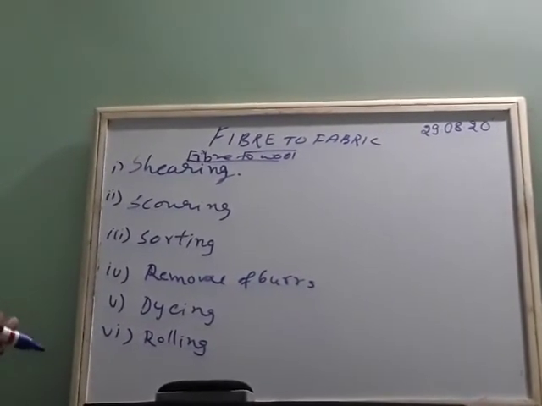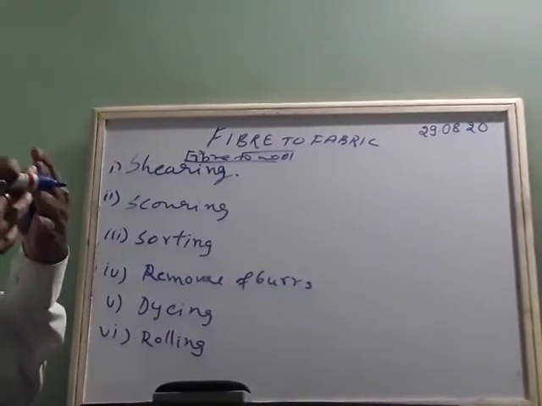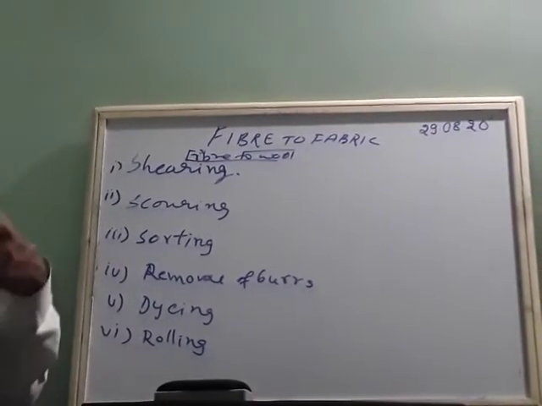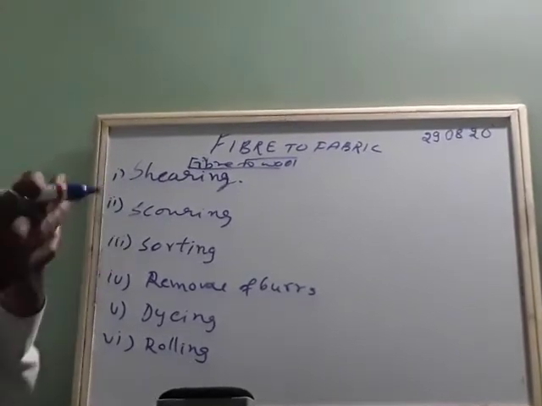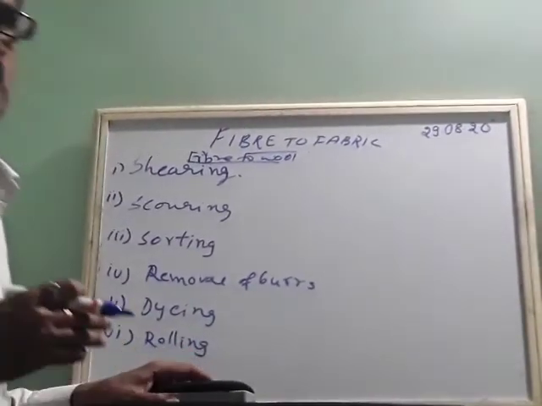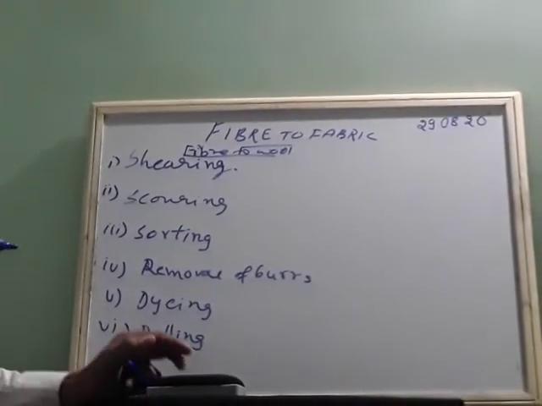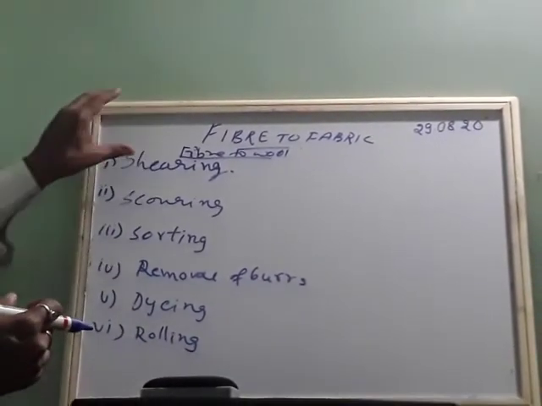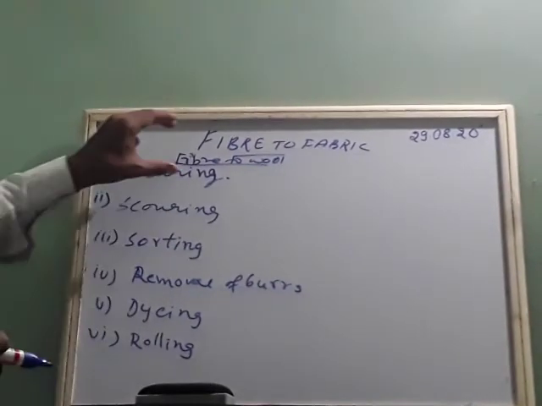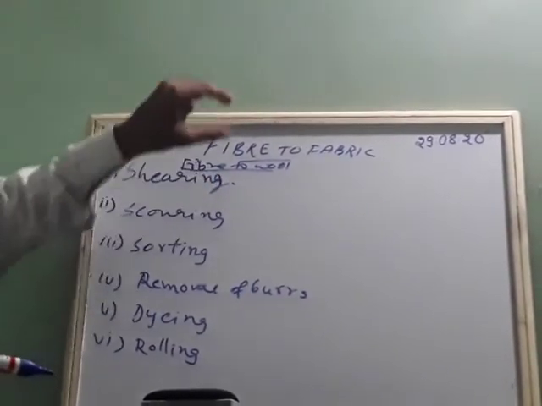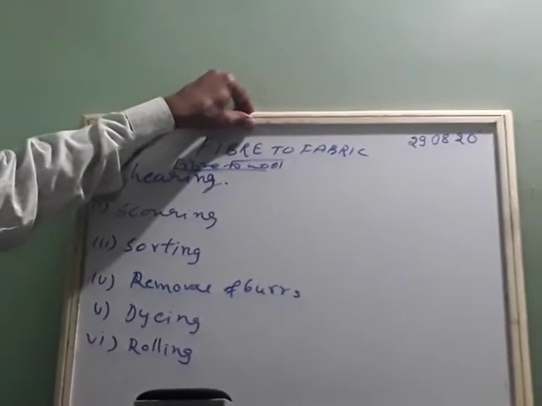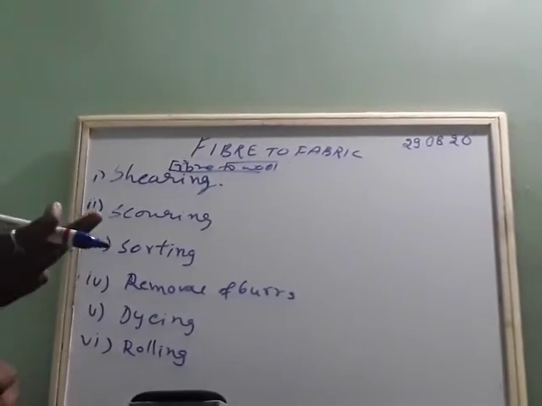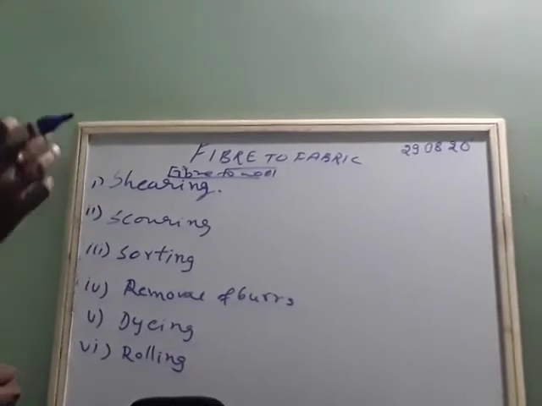Afterwards, when they have different colors, they are rolled. The larger ones are converted into clothes, like carpets and woolen clothes, and the smaller ones are converted into yarn, from which we are able to make sweaters. So in this way, these are the processes by which we are able to get wool from the fiber.